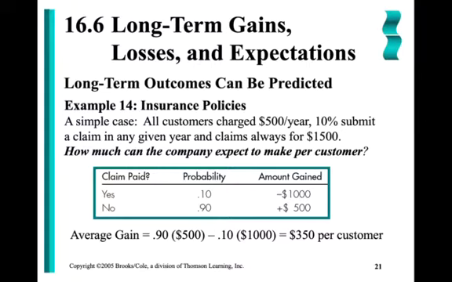Well, let's remember that they're bringing in $500 per customer. So 10% of the time, they're going to have a loss of $1,000. 10% of the time, they'll lose $1,000. Again, it's 1,000 because they already brought in 500 from that customer. If only 10% submit claims, that means that 90% do not submit claims. So 90% of their customers actually net them $500 in profit.